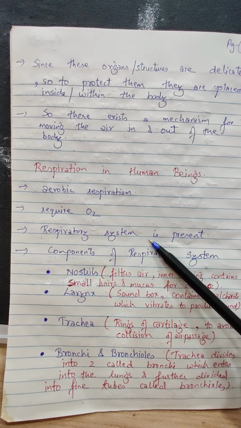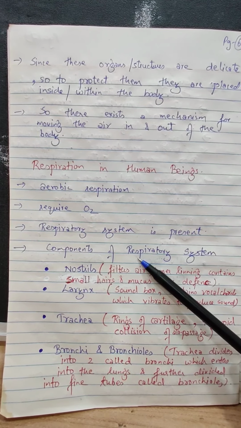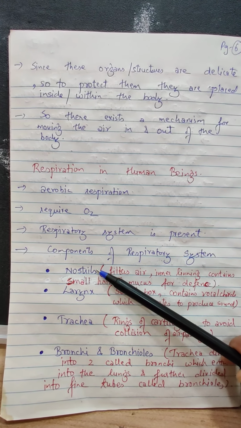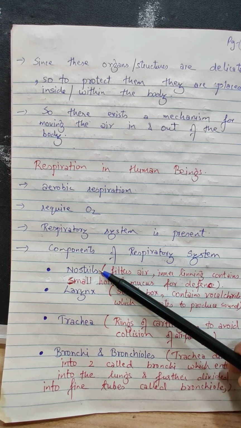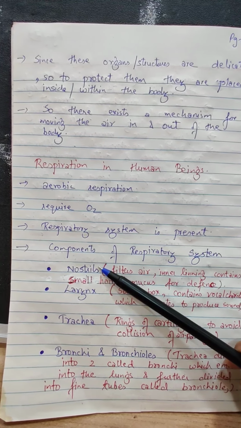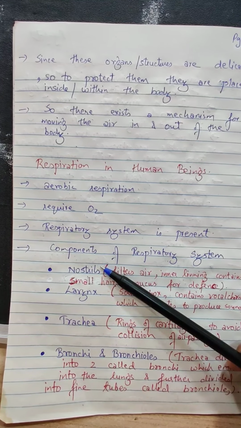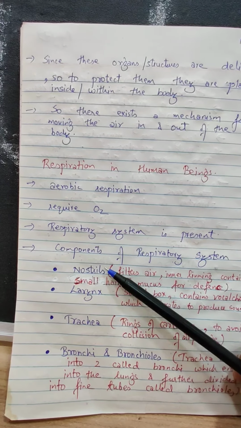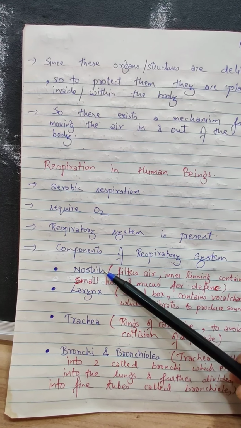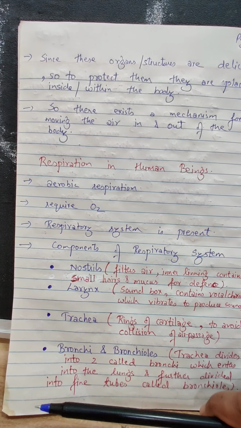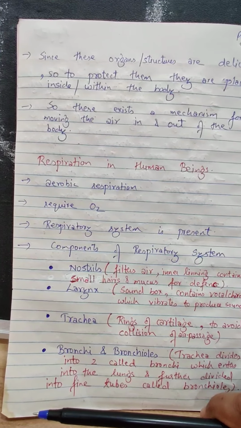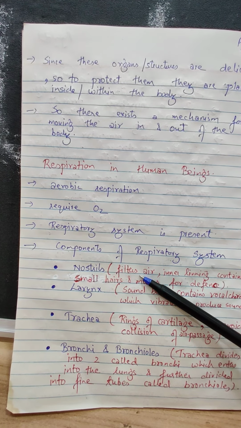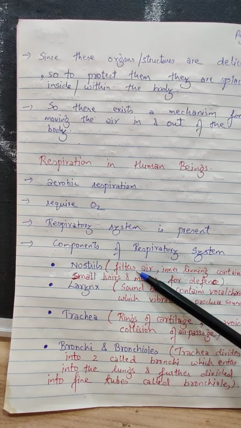A respiratory system. So coming to the components of the respiratory system, the very first component of the respiratory system is what? The nostril. This nostril serves as a passage for intake of air and exhale of carbon dioxide. What is the function of this nostril? The inner lining of the nostril contains small cilia, or hair-like structures, that is, ciliated epithelium is present, which functions for what? Filtering the air. So it filters the air.